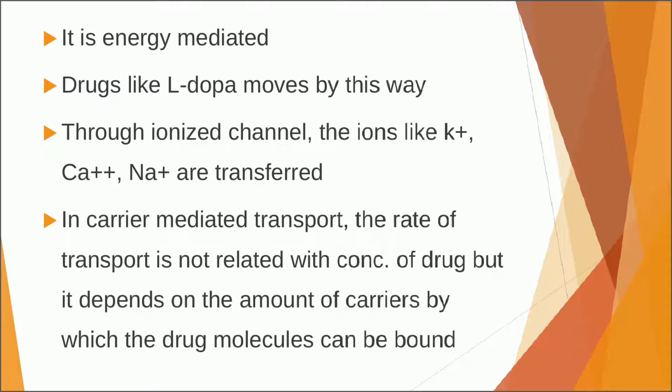In carrier mediated transport, the rate of transport is not related to the concentration of drug, but it depends on the amount of carriers to which the drug molecules can be bound. So the rate limiting step in active diffusion is the concentration of carriers which are responsible for the transfer of molecules from the gastrointestinal tract to the blood circulation.